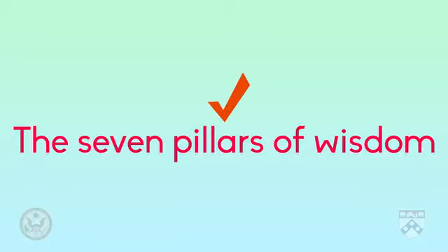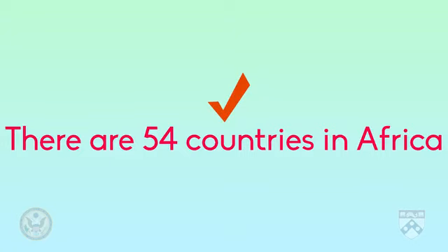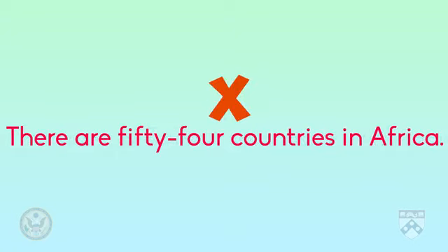Now, let's look at numbers in AP style. Small numbers, from 1 through to 9, should always be spelled out. So we write the seven pillars of wisdom, not the 7 pillars of wisdom. From 10 and above, we should use the numerals. So we write there are 54 countries in Africa, not there are fifty-four countries in Africa.